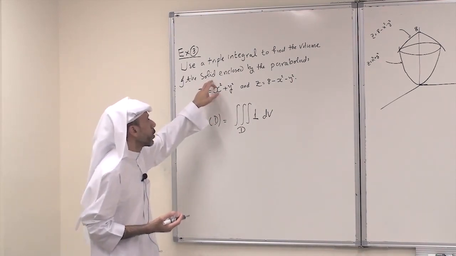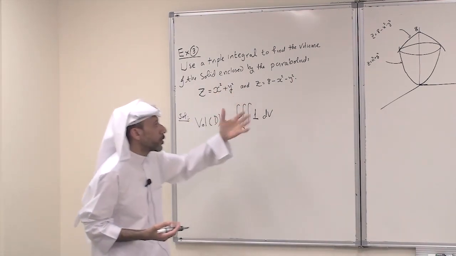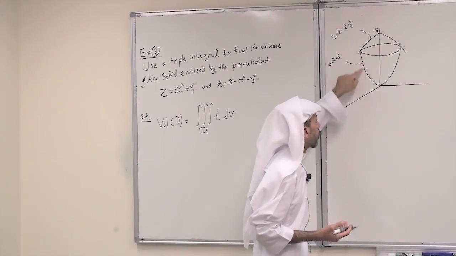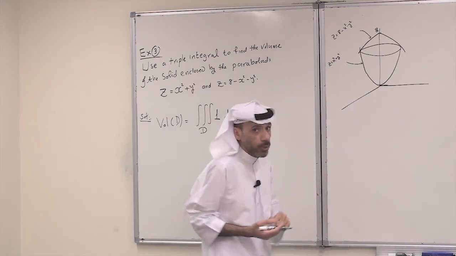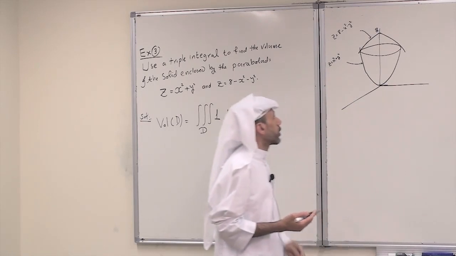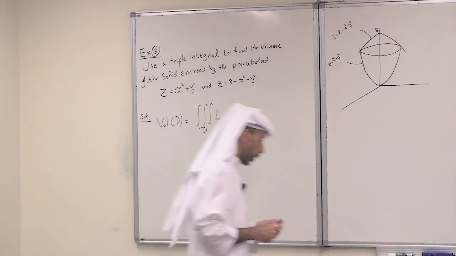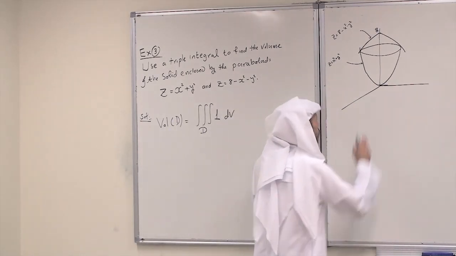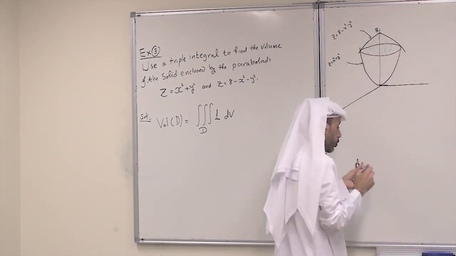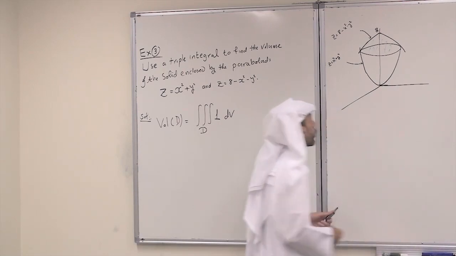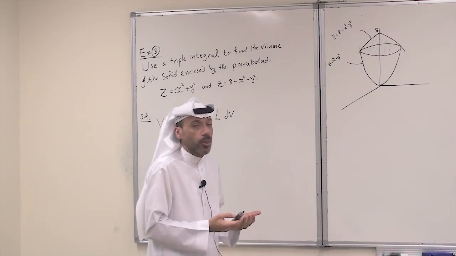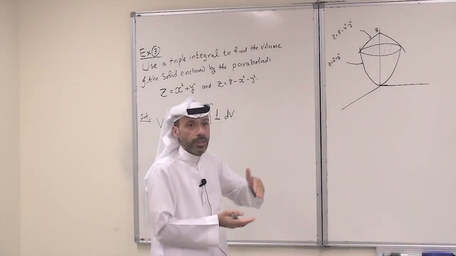It is the solid enclosed by the paraboloids. So we just go and make a sketch of this. So this is the solid here. We have the paraboloid z equals x squared plus y squared, and the inverted paraboloid z equals 8 minus x squared minus y squared. So this is the solid D, everything between the two graphs. Well, what kind of a solid is this one? This is a type 1 solid.